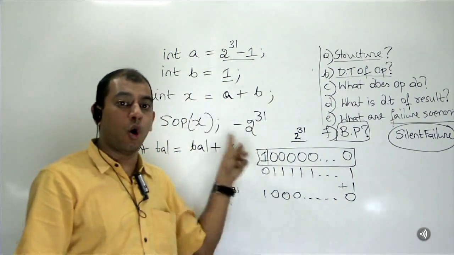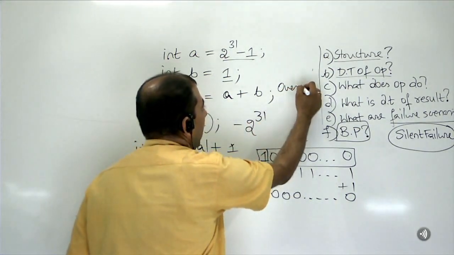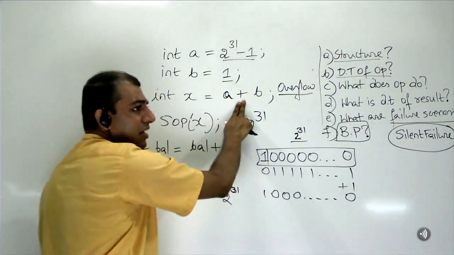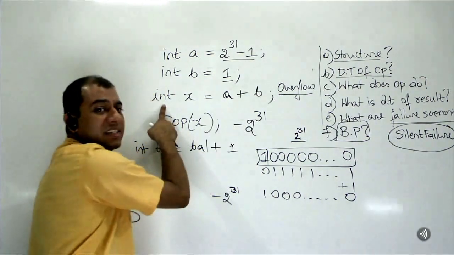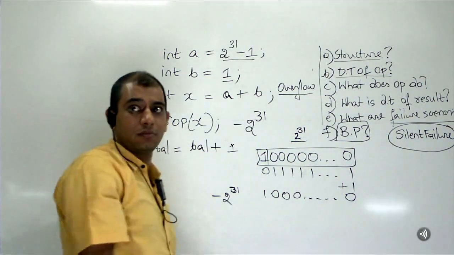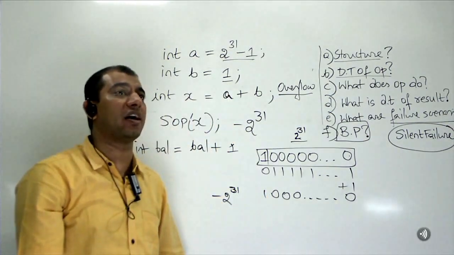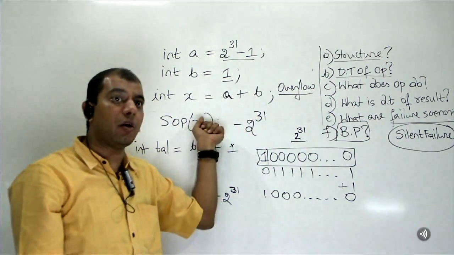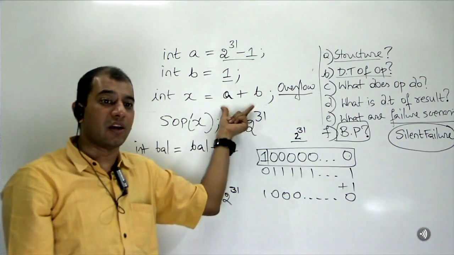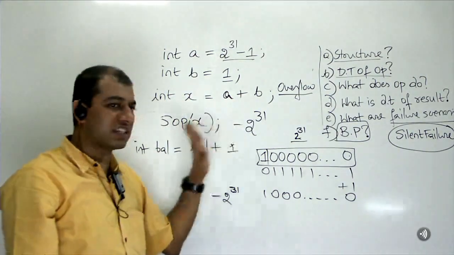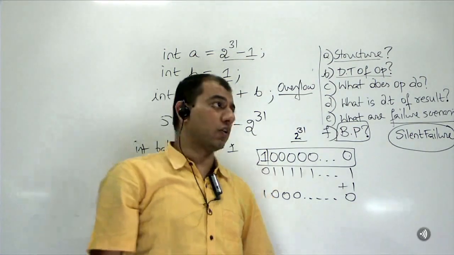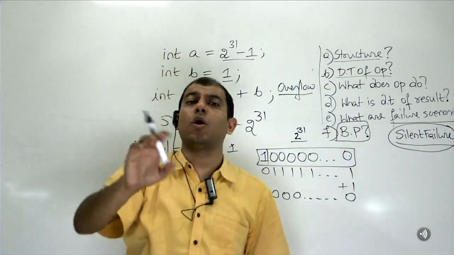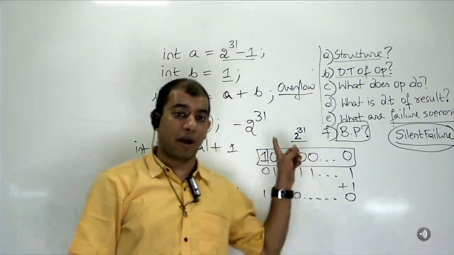And by the way, what is happening here is an overflow, right? I did not name it explicitly. What is happening here is an overflow. That means the added result is bigger than what the destination data type can hold. Are you with me? The added result is bigger than what the destination data type can hold. But the problem is an int plus int will give us an int, which means there is chopping off, which means there is data loss. And that data loss is giving me a ridiculous answer. So this kind of an outcome is what we call a silent failure, and we never want it to happen to our code. The impact of this I'll tell you.